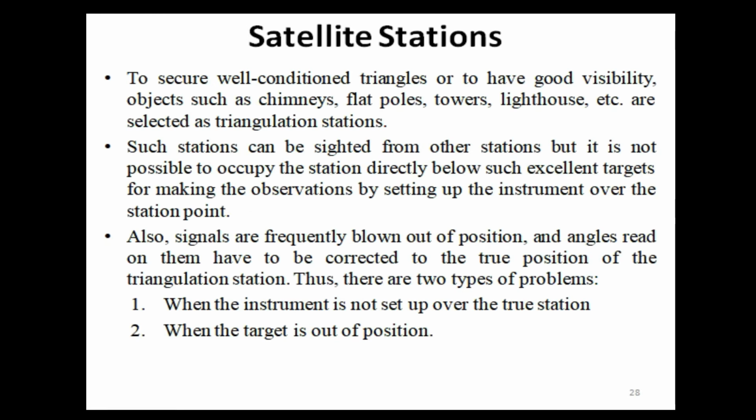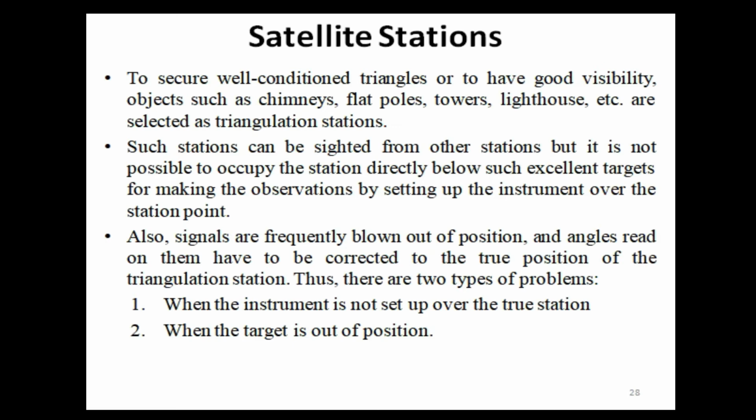Satellite stations to secure well-conditioned triangles or to have good visibility. Objects such as chimneys, flagpoles, towers, lighthouse, etc. are selected as triangulation stations. Such stations can be sighted from other stations, but it is not possible to occupy the station directly below such excellent targets for making the observations by setting up the instrument over the station point. Also, signals are frequently blown out of position and angles read on them have to be corrected to the true position of the triangulation station.